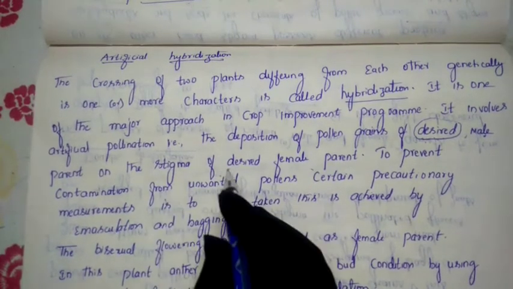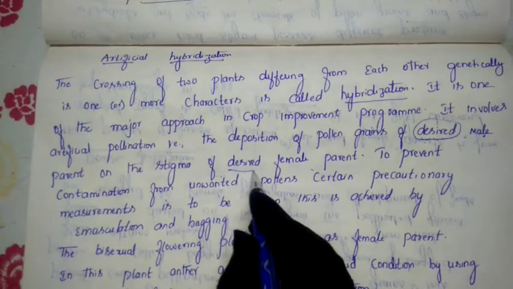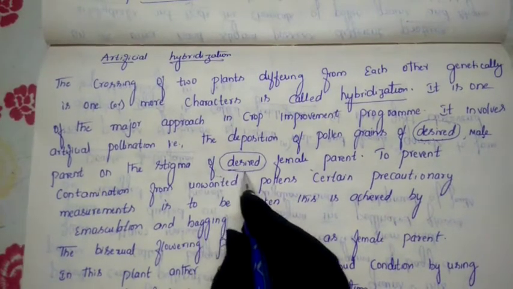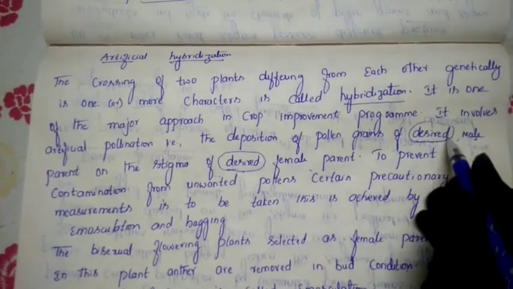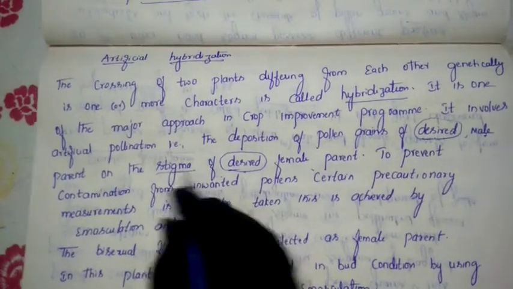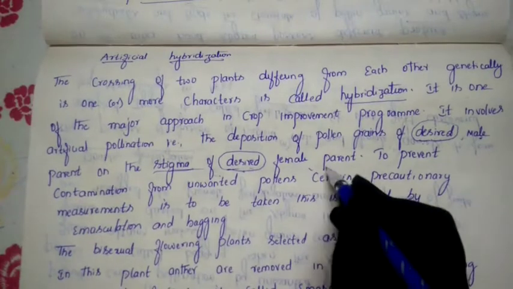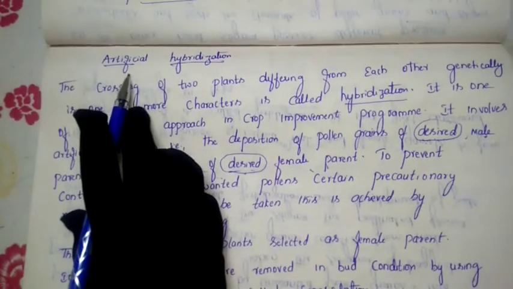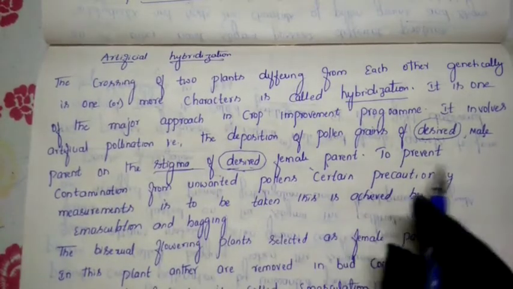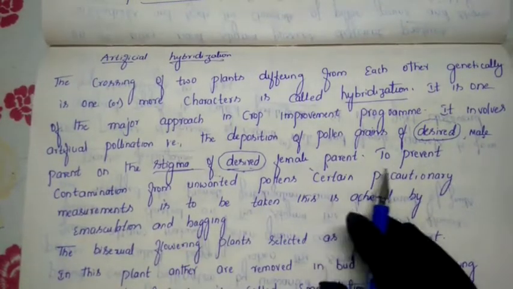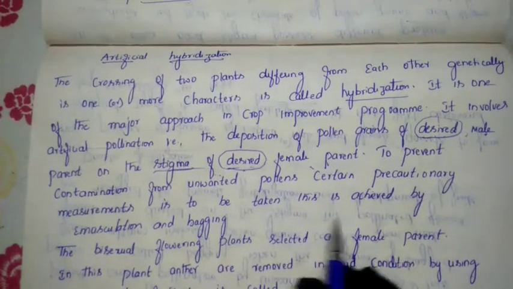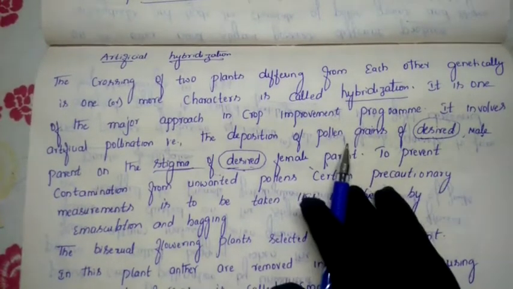The female plant also we have selected. Whichever female plant we want, that female plant we have selected, and the pollen grains from the male plant we shed on the stigma of that desired female plant artificially. That's why we are doing it purposely, and that's why the name is also given as artificial. To prevent contamination from unwanted pollen, certain precautionary measures are taken. So artificially we are doing this method.